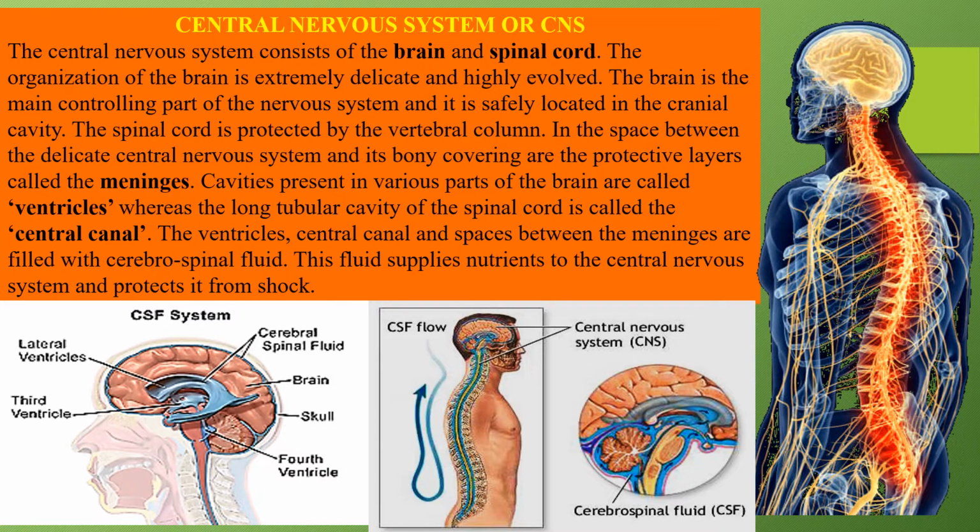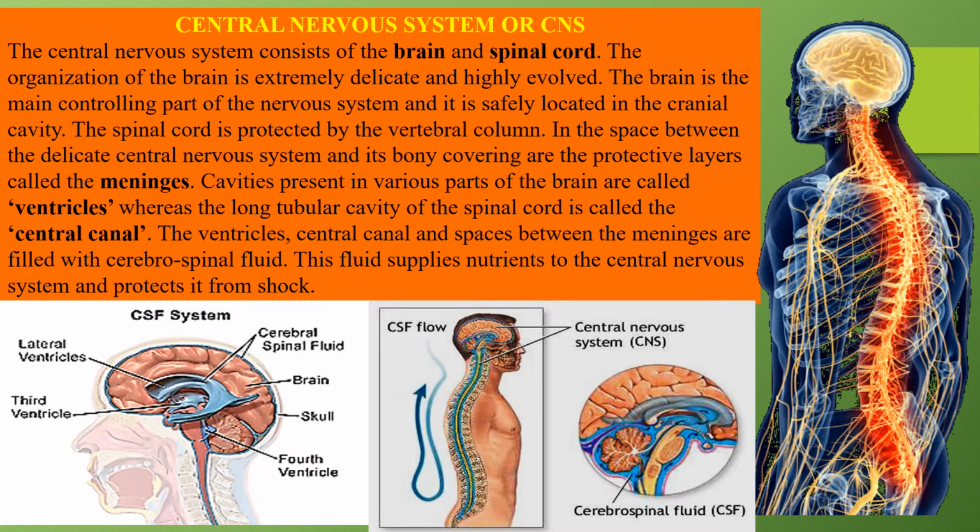ठीक है? If in your textbook it is written CNS, no need to worry. It is the short form or the abbreviation of central nervous system. The central nervous system consists of the brain and the spinal cord. I told you previously also कि हमारा जो central nervous system है वो basically 2 parts के अंदर connected है, वो है brain and the spinal cord. We all know हमारा जो brain है हमारे spinal cord से connected है. Yes or no? Here you can see in this picture also clearly.